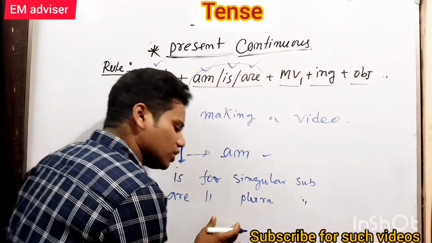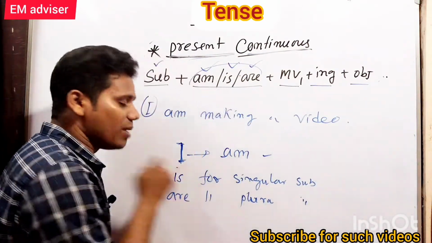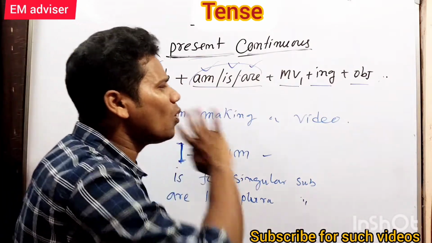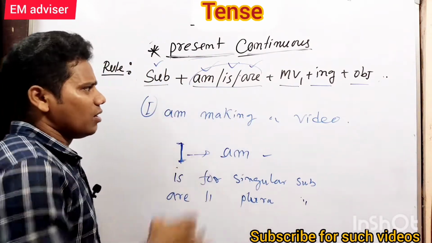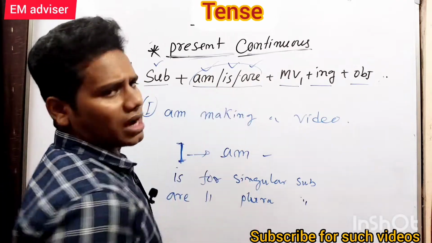If you memorize this rule, then you won't get any problem about using am, is, are.